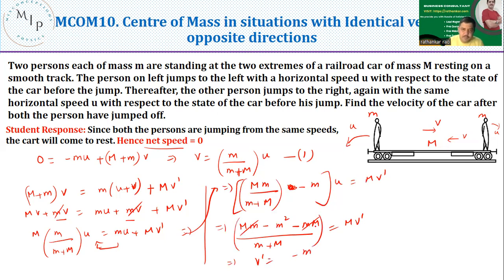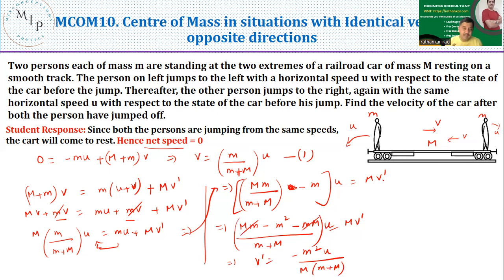I missed this value of u. This is the value of u, minus m square divided by capital M into M plus m into u. So definitely the cart is moving backwards. Agreed. The moment the second person jumped, the cart is moving backwards.